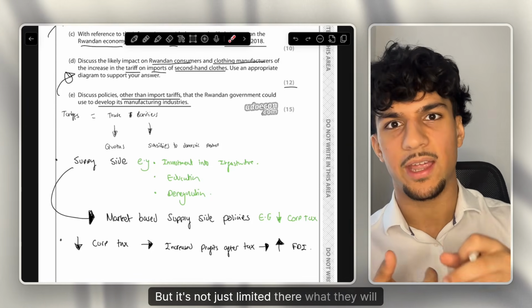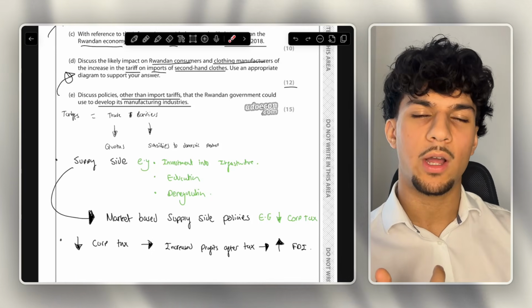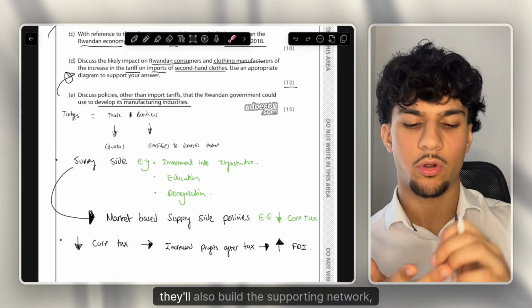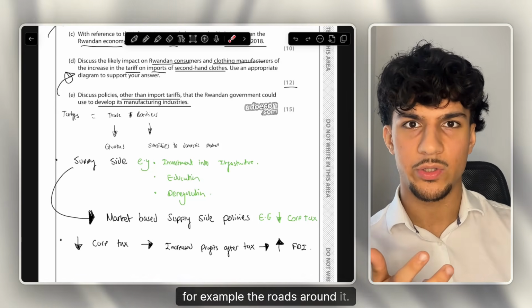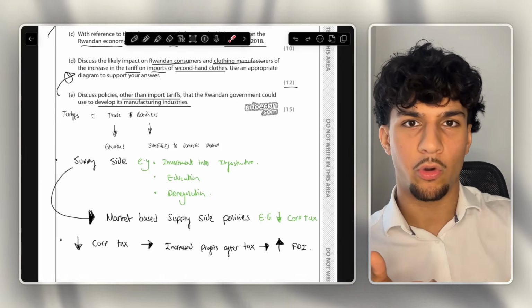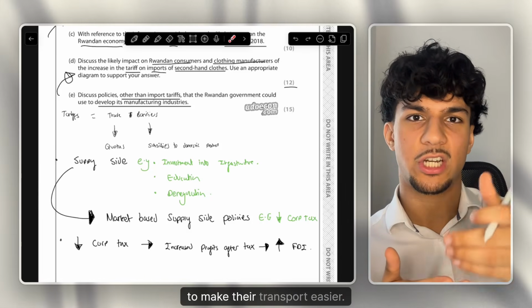But it's not just limited there. They will also benefit the local community. You can even talk about positive externalities. Why? Since BT will not just build that call centre, they will also build the supporting network. For example, the roads around it. Maybe it's a warehouse for a bricks company, and they'll build roads and other supply routes towards that warehouse to make their transport easier.